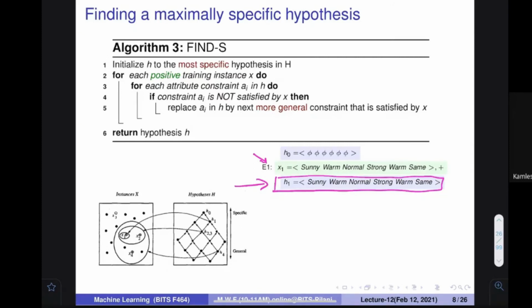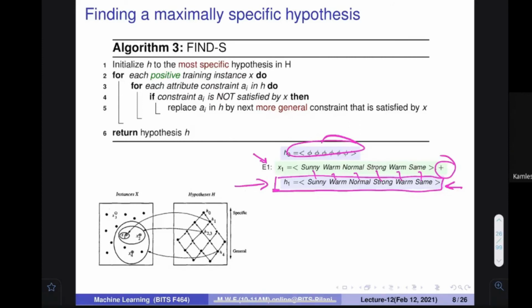Can anybody tell? We have solved it earlier, no? It is going to be 1, because if this is the hypothesis, then it would match sunny, warm, normal, strong, warm, same, everything is matched. Therefore, output is going to give yes. So I'm fine. So instead of using the earlier hypothesis, you should use this hypothesis. Is this fine to everybody?